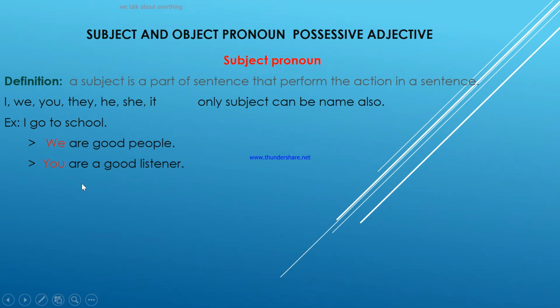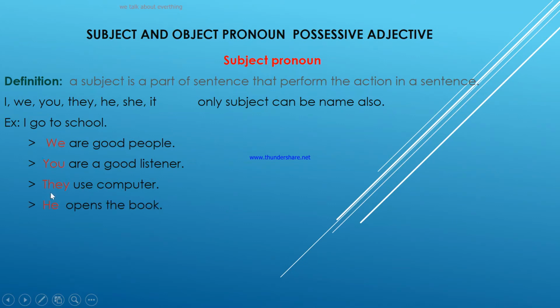Next example: You are a good listener. I'm sure that you are a good listener, right? So you is a subject pronoun here. Make sure you write examples. The next one: They use computers. They means many people, third person plural, right? They use computers.